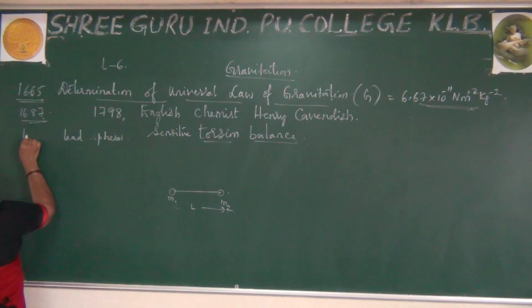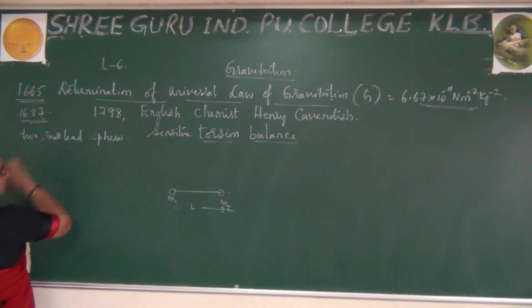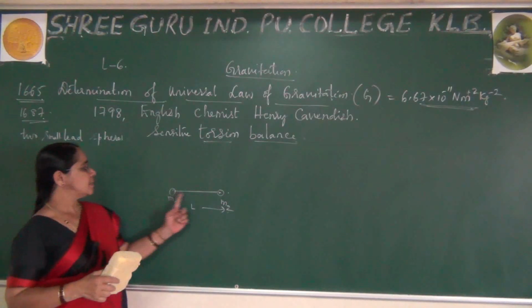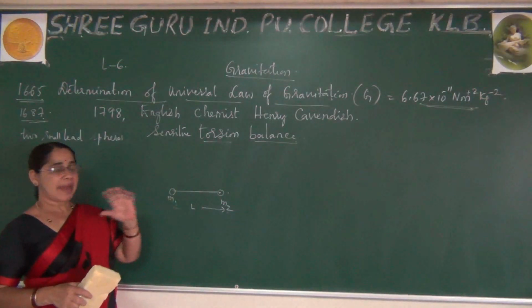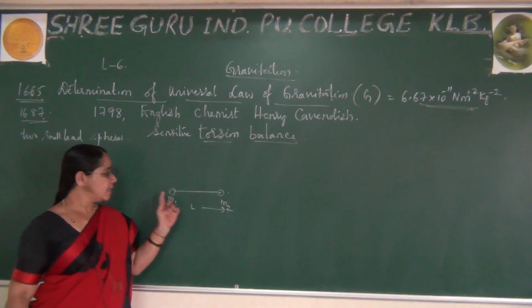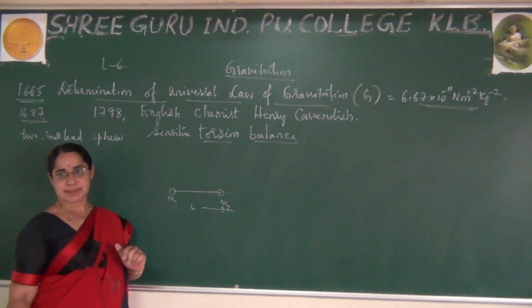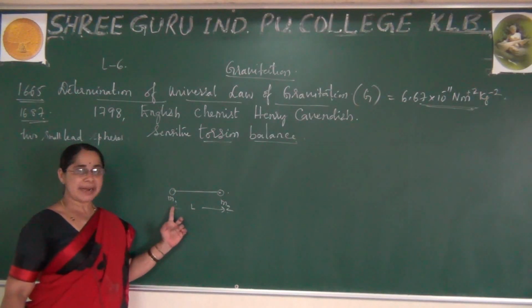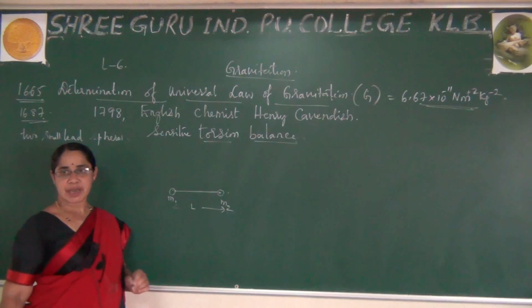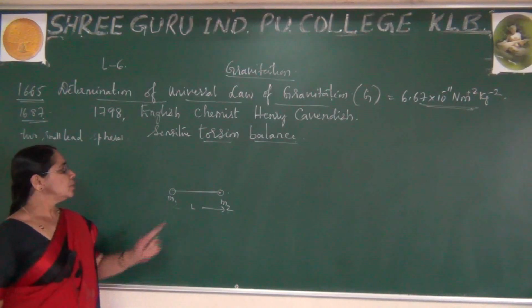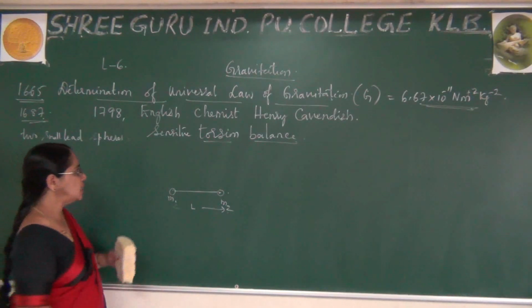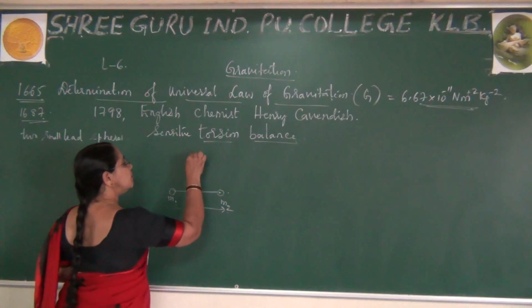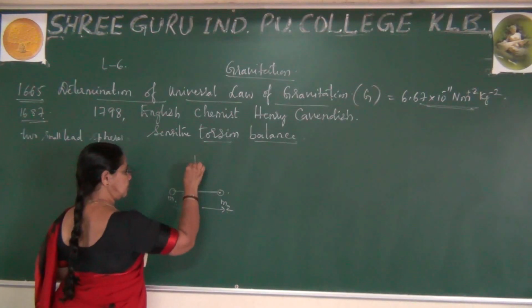That is two small lead spheres, and these are placed on a wooden plank at the ends. At the ends he has attached these masses. And the length of this wooden plank was explained in terms of L. After using this, he has arranged one very thin thread.